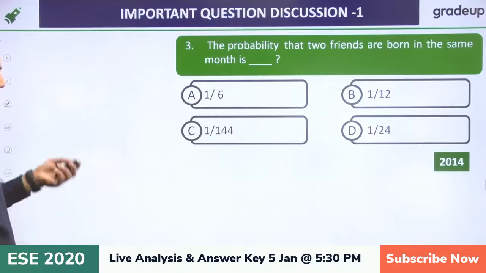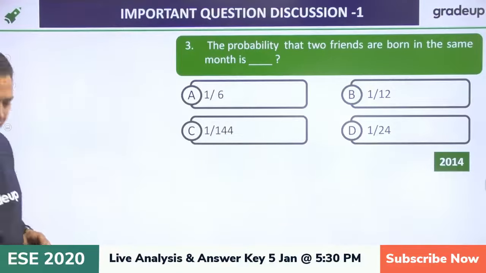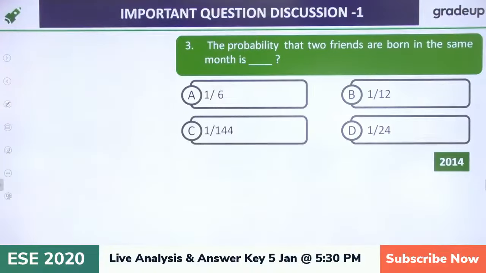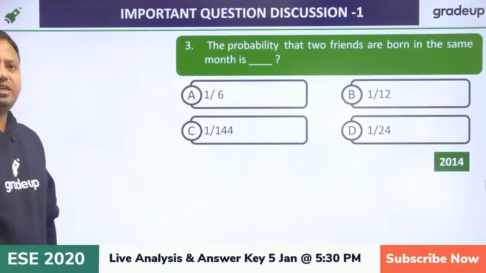Okay, try. It will take hardly 1 minute. So again giving you 1 minute to solve this question. The probability that two friends are born in the same month. Yes, very good.